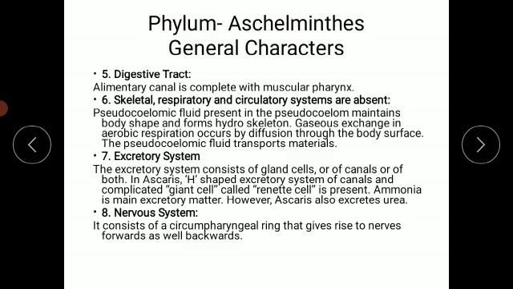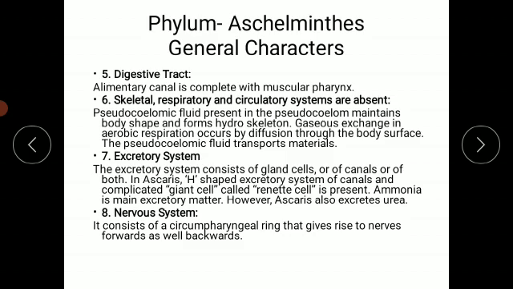Then gaseous exchange takes place in aerobic respiration, or aerobic condition, and it occurs by the process of diffusion. For the process of diffusion, the body surface of the animal is helpful.